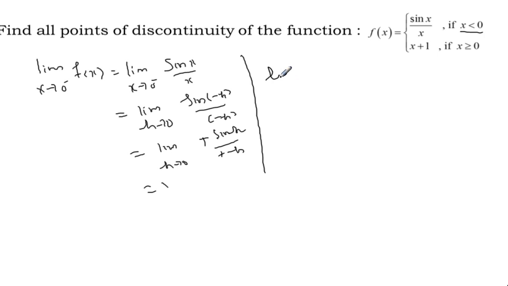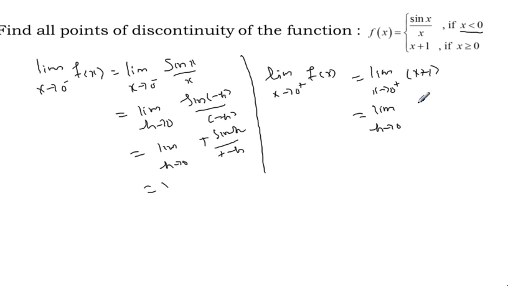Now the right hand limit, limit x approaches 0 plus f of x. 0 plus means the non-negative values, so x plus 1 should be taken. Limit x approaches 0 plus of the function x plus 1. Now introduce h: h approaches 0.